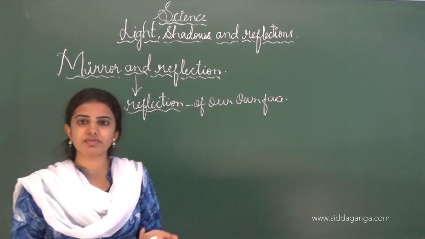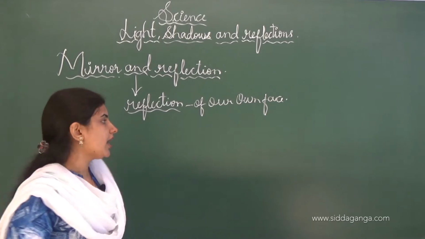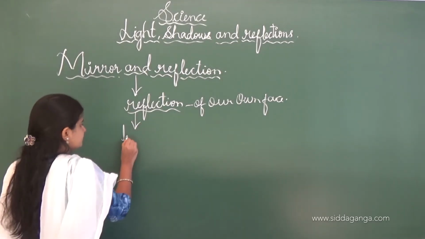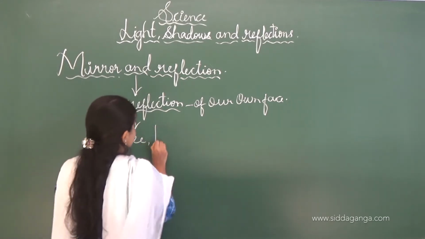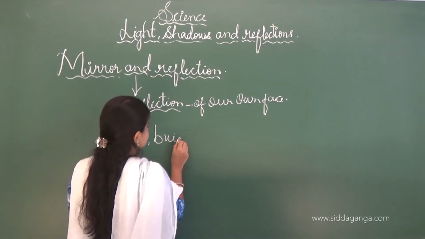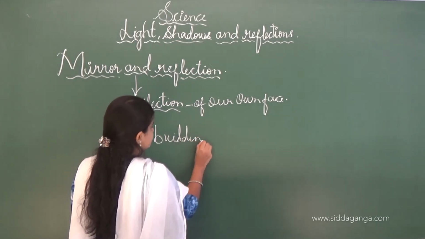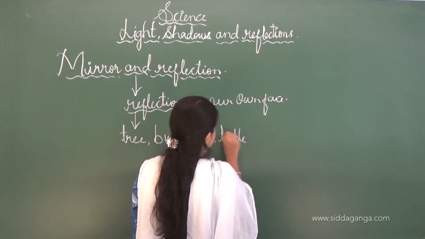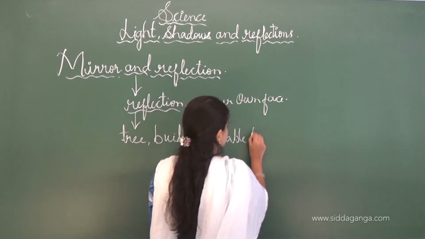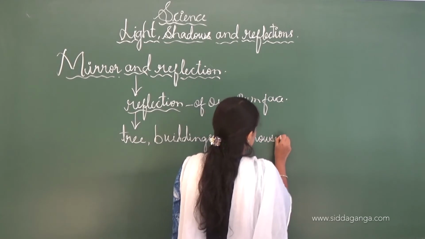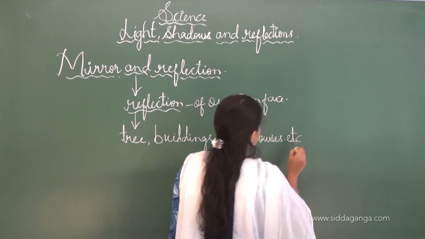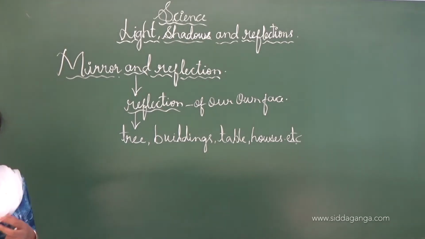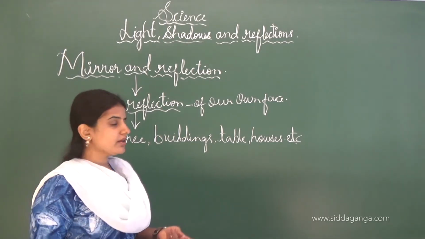We see different types of reflection in day to day life, and sometimes we see the reflection of different objects like trees, buildings, table, chair and houses, etc. Not only in the mirror, we see the reflection in the water also.